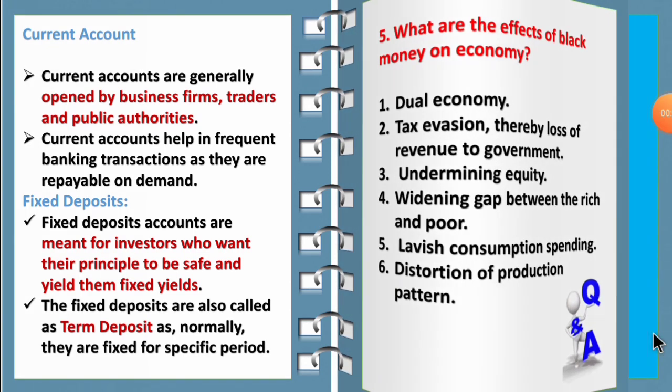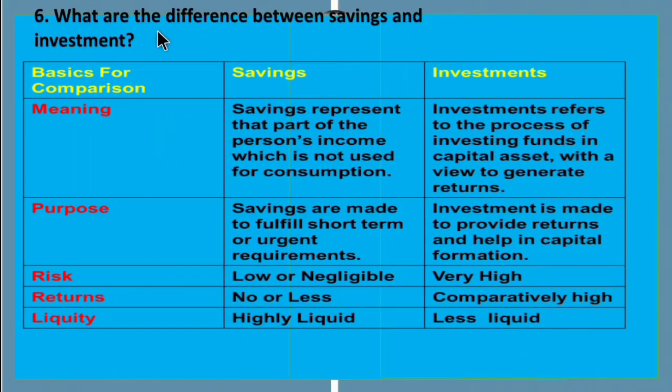Now the sixth question is, what are the differences between the savings and investment? So you have to put the tabular column like this: savings, investment. First give the definition of savings. So savings means what? The person's income which is not used for consumption, saving the person's income. Investment means for future returns.